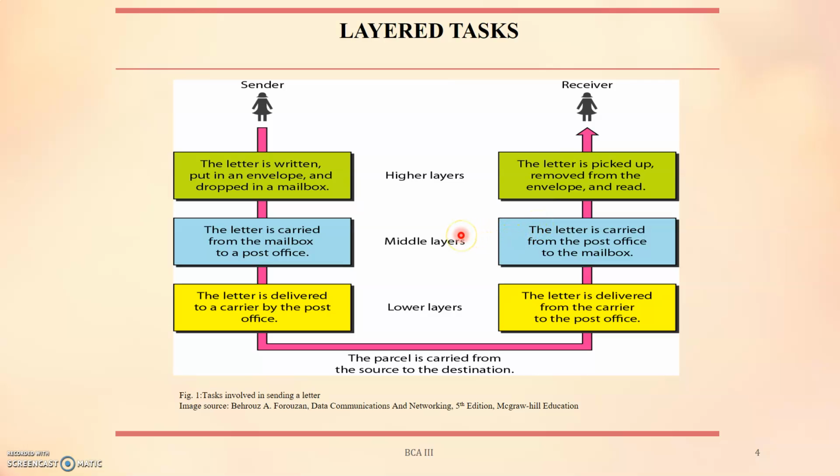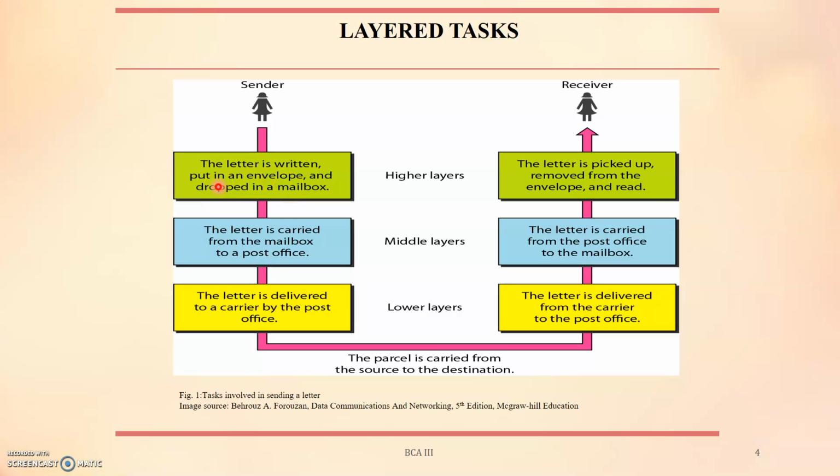So it is obvious that we have a sender to send the data, we have a receiver to receive the data, and there must be some carrier that transports the letter. So there is a hierarchy of tasks. This is the sender, this is the receiver. At the sender side, some activities are performed. At the higher level, the sender writes the letter, inserts the letter in an envelope, and writes the sender and receiver address as well, like from and to. You write on the envelope whom you are sending it to, and you also write your own address, from and to.